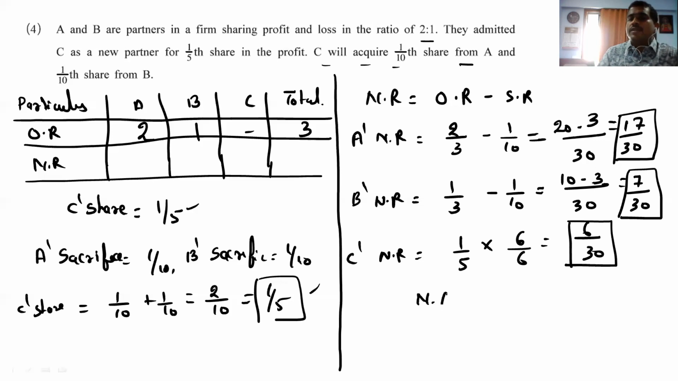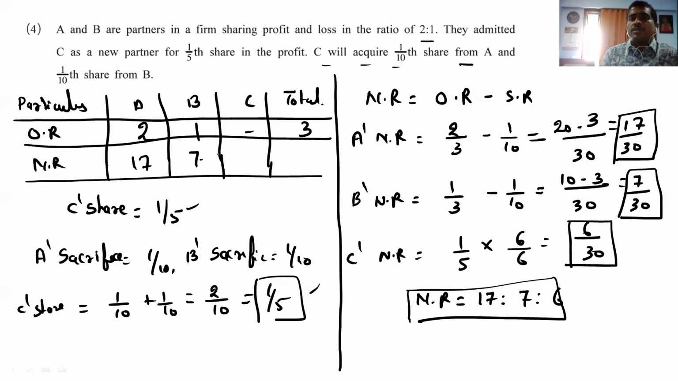So friends, what is our new ratio? 17:7:6. So make the total of that. 17 plus 7 is 24, sorry, 24. 24 plus 6 makes 30. We cannot divide further than that.